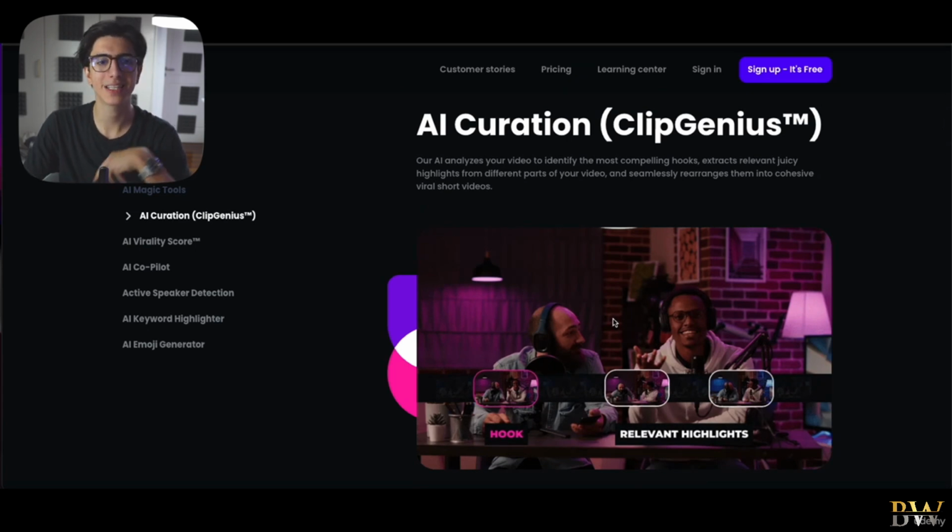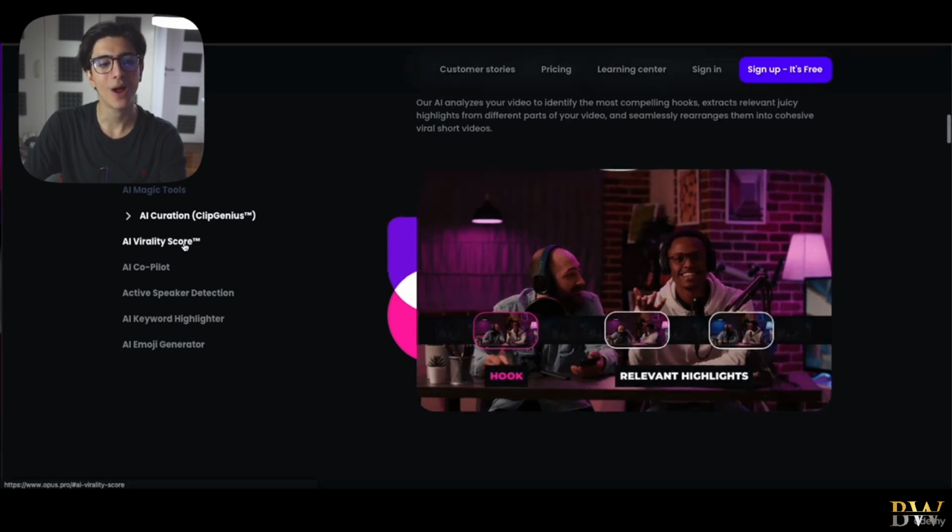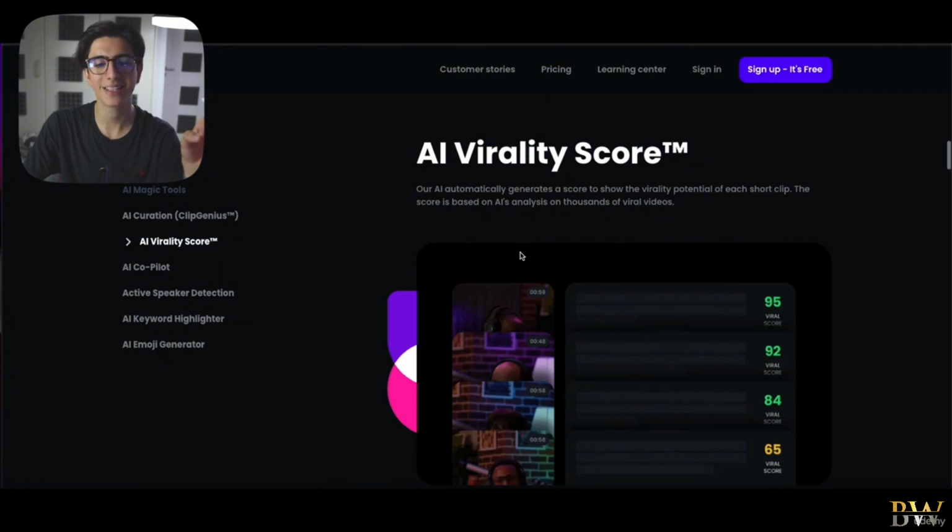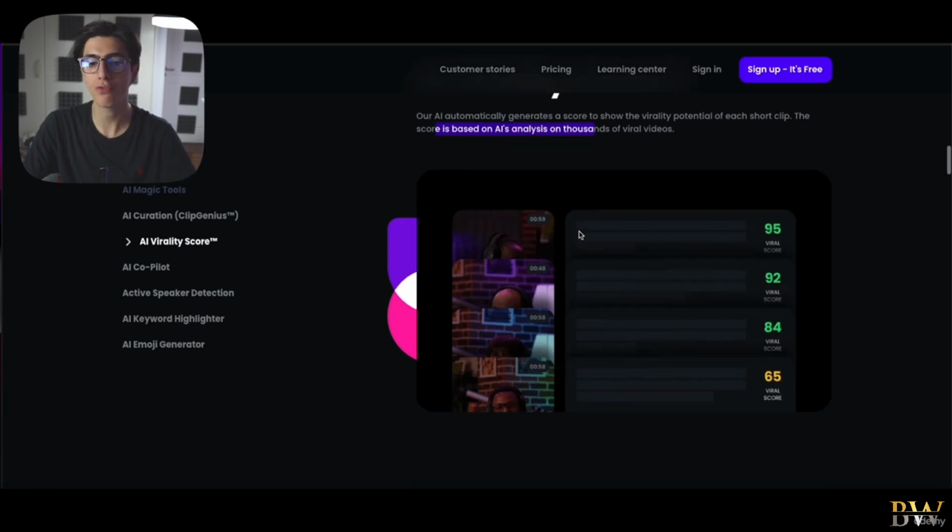So pretty much what it does is that it analyzes the transcript, it decodes your videos, right? And it gives a virality score, an artificial intelligence virality score, right? It says our AI automatically generates a score to show the virality potential of each short clip. The score is based on AI's analysis of thousands of viral videos. So as you can see, and you will see later in this lesson, once we input the link of our YouTube video, or we drag and drop our file of our ready video on the Opus Clip website, it's going to give us 10 different clips with a virality score and actually explain why it believes that this video is going to go viral, right?